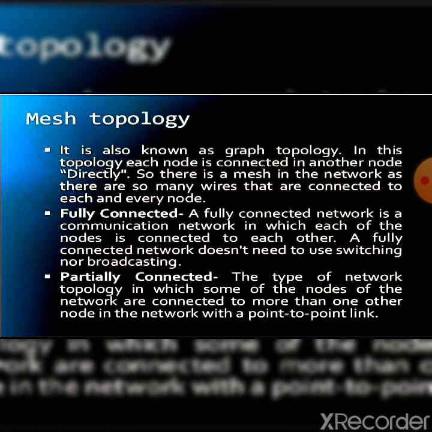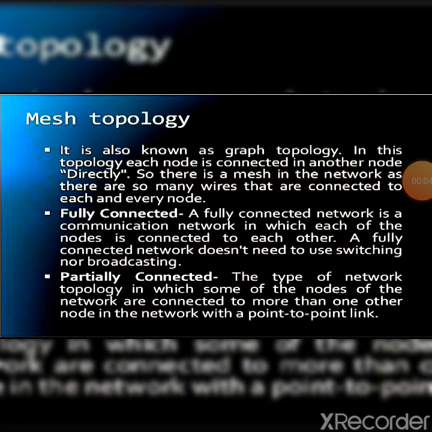Mesh topology. It is a point-to-point connection to other nodes or devices. All the network nodes are connected to each other. There are two types of mesh topology, fully mesh topology and partial mesh topology. First I will explain to you what is fully mesh topology. In this type of topology, each and every node is connected to each other. Partial mesh topology. In this type of topology, some of the systems are connected in the same fashion as mesh topology, but some devices are only connected to 2 or 3 devices.